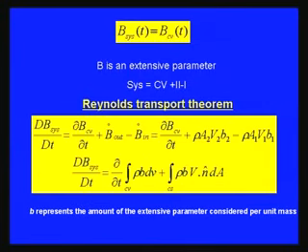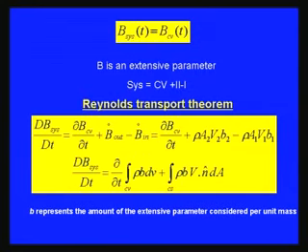According to the Reynolds transport theorem, we can describe this with respect to the control volume and the system like this. dB system by dt, the total derivative of the extensive property B, is equal to the partial derivative of B in the control volume, del B CV by del t, plus B out minus B in, that is del B by del t plus rho A2 V2 B2 minus rho A1 V1 B1.